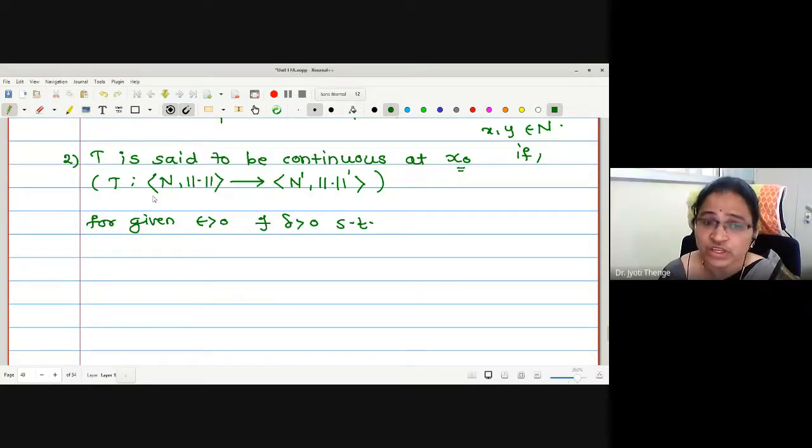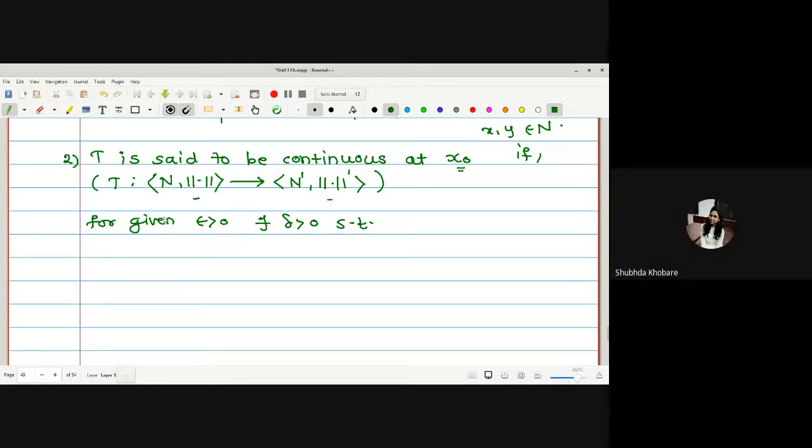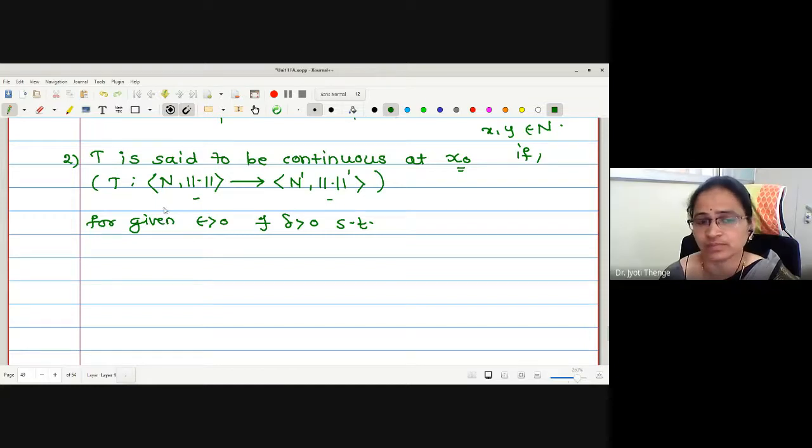But which norm? Shall I take first norm or second norm? If any element x I am selecting from the domain, the T image will be in the codomain, no? And for the elements of codomain, which norm is acting? Norm dash is acting, right?